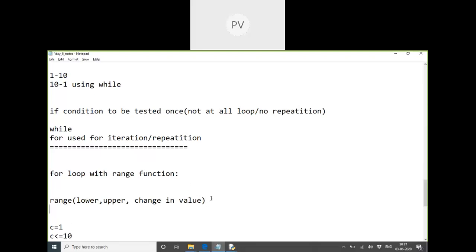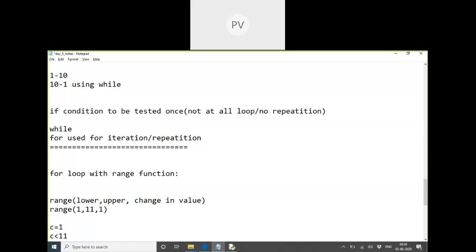So, if you call this function and mention all these three values, what is the starting value of the count? Without variables I'm mentioning here, the starting value of the count is 1. 1 till which value? I want to include even 10, so I have to mention a limit upper than that: 1 till less than 11. Count from 1 till less than 11. And what should be the increment on it? These three are the numbers we require.